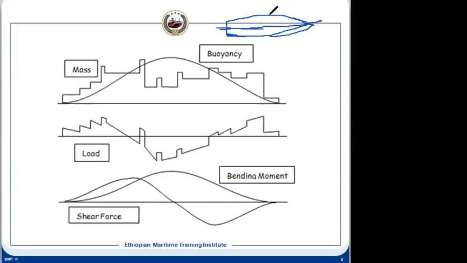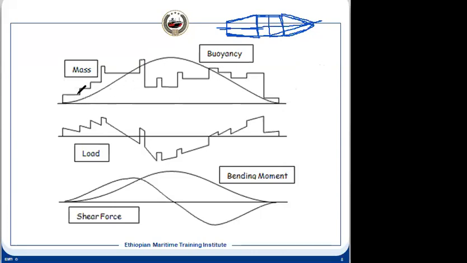In this case, the cross-sectional area has increased and there will be a parallel body. It means the volume here will be higher than in this area. And this is the entrance, and this is the back side, the stern of the ship, where the volume will also reduce. So what does it mean? Where the underwater volume is increased, that area will have the maximum buoyancy. So the buoyancy will move like this. Slowly it will increase at the center, the midship area, and then reduce again in the forward.